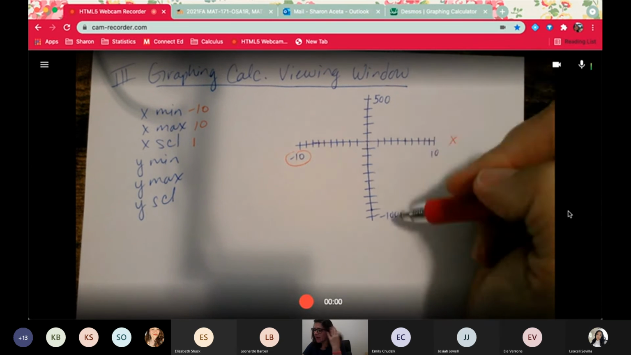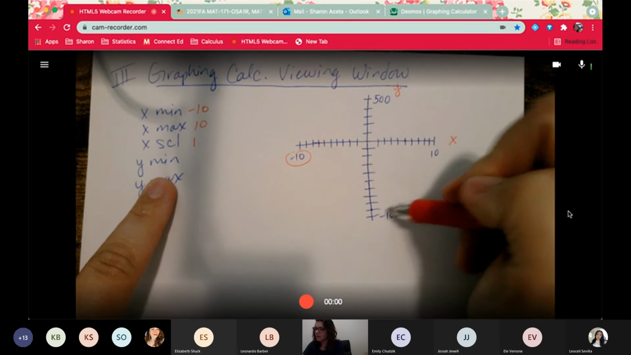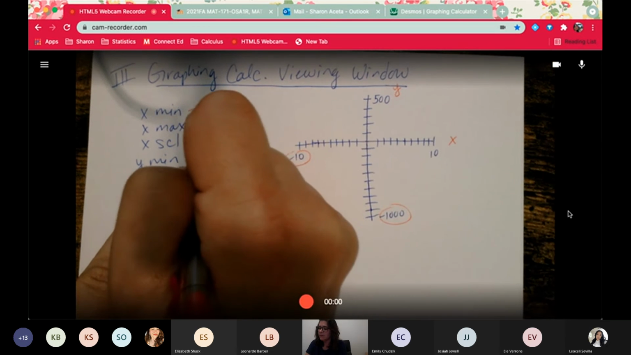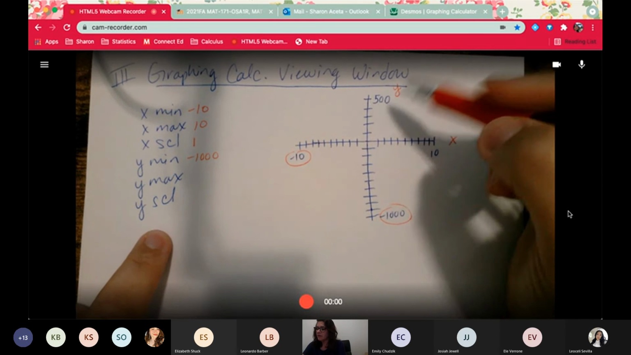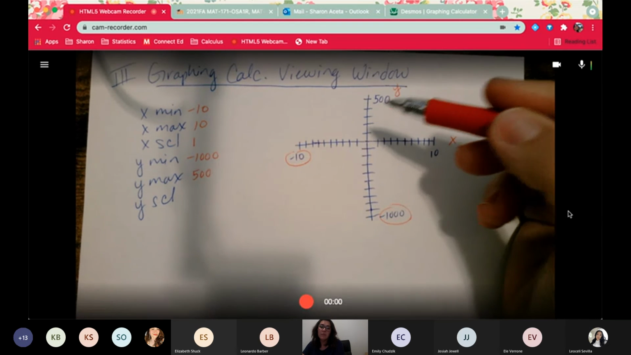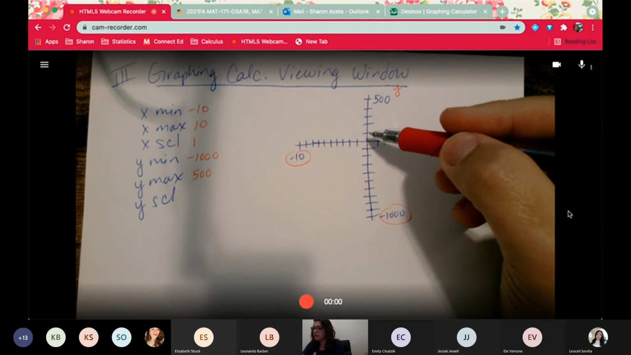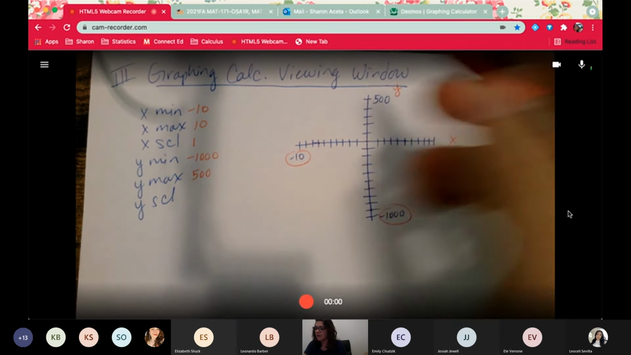Looking at the y-axis, my y min would be down here, -1000. My y max is 500. But this time I'm not going up by ones, I'm going up by 100: 100, 200, 300, 400, 500. Same thing down here.